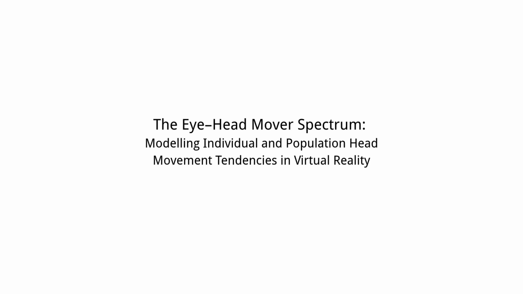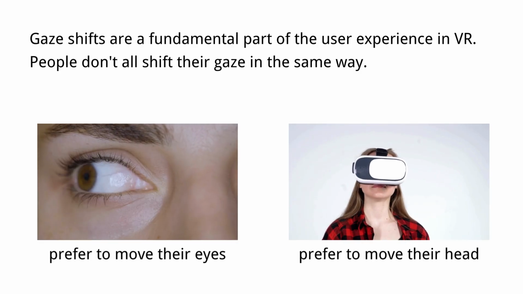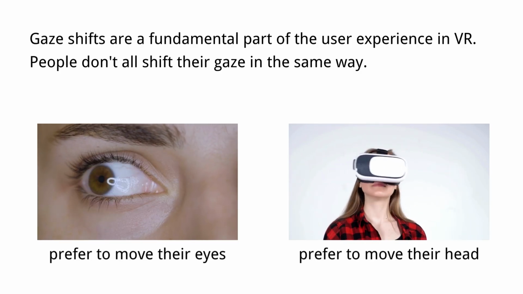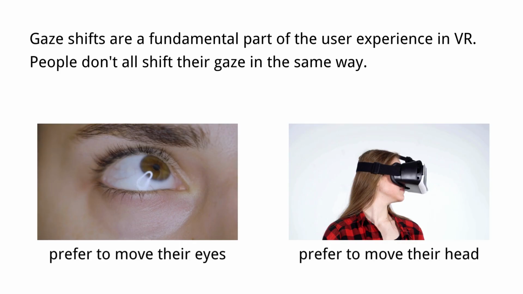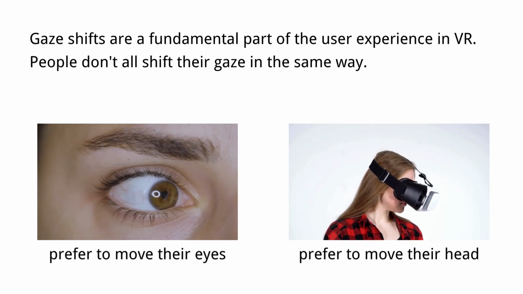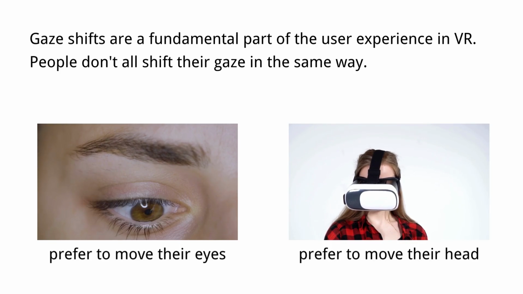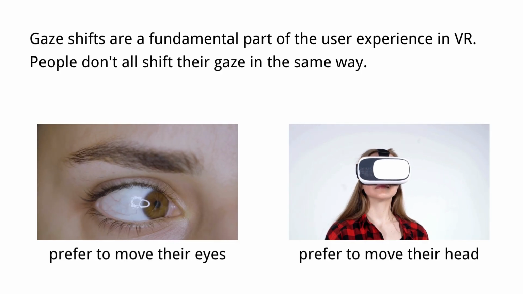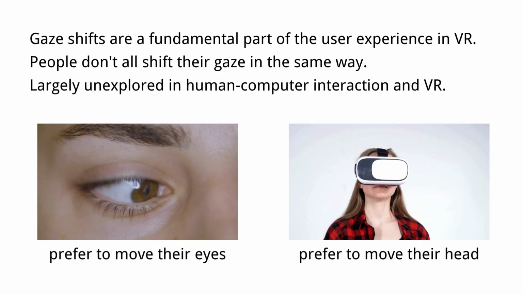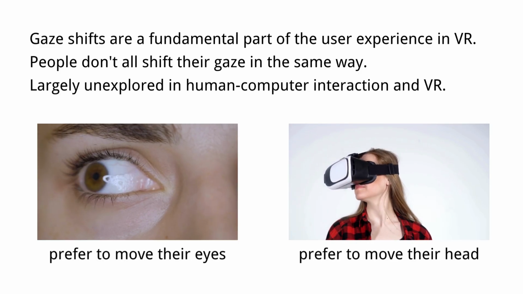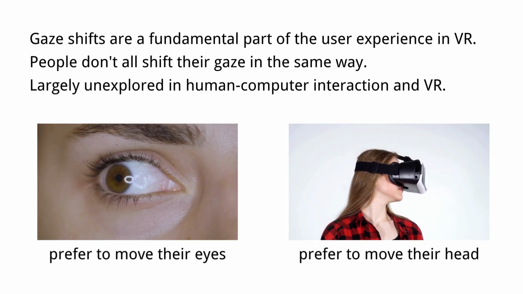The eye head mover spectrum, modeling individual and population head movement tendencies in virtual reality. In VR, gaze shifts are a fundamental part of the user experience. But people don't do this in the same way. Some prefer to move their eyes, keeping their head stable, while others prefer to move their head, even for small shifts. While this behavior has been noted in psychology, it remains largely unexplored in human-computer interaction.